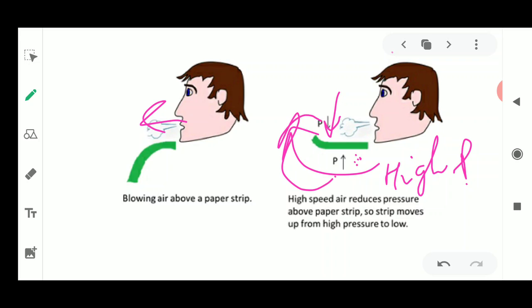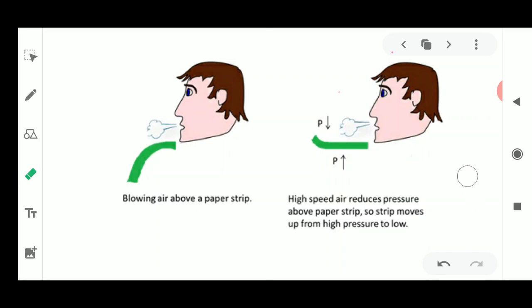Fine. So this is how you are going to do this activity, and you can try this so that you could understand the concept very easily: if you blow the air above the paper strip, it will be lifted upwards. That is why whenever the wind is blowing, it takes away the sheds of the houses, or small particles, or if the wind is very fast, it could also move objects with it in a very fast manner, because high speed wind is always accompanied by a low pressure area.